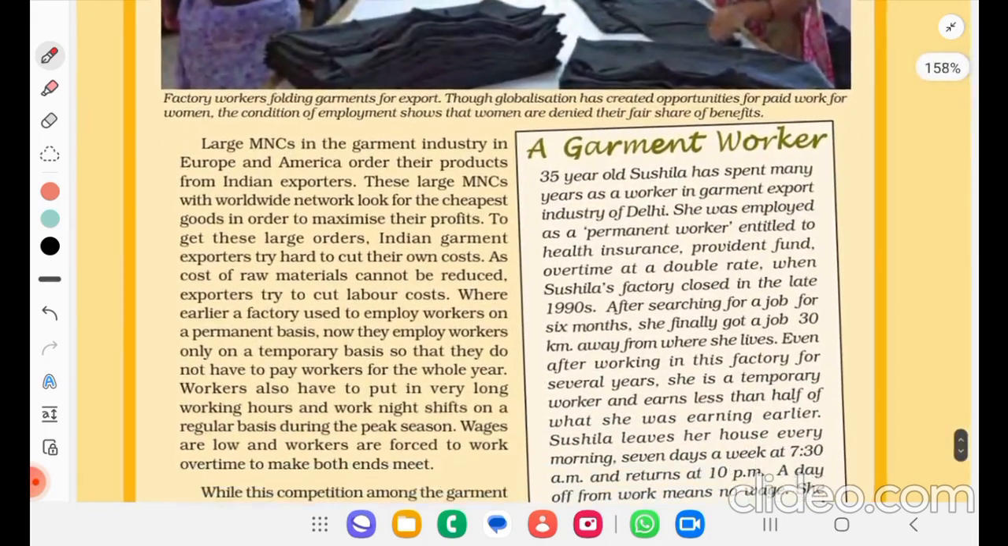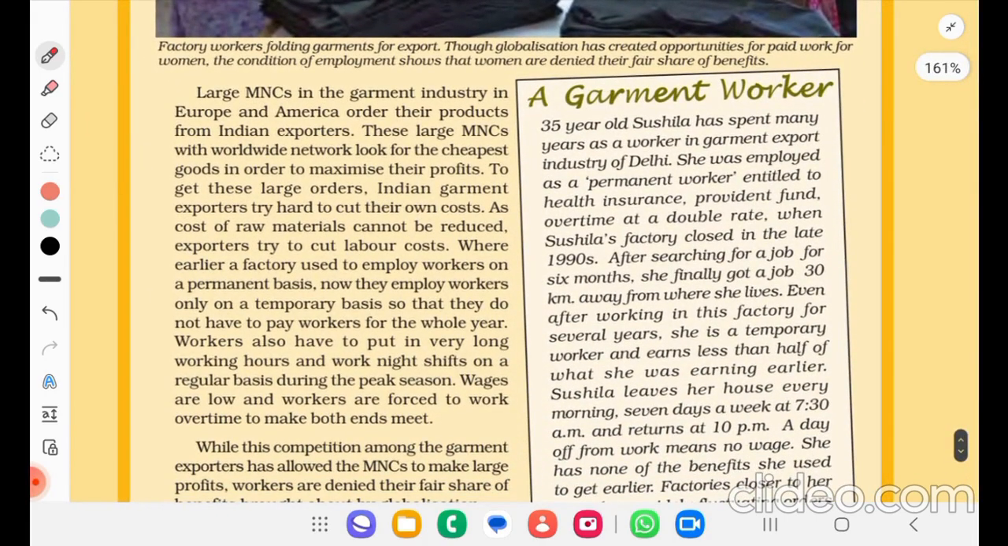Large MNCs in the garment industry in Europe and America order their products from Indian exporters. These large MNCs with worldwide networks look for the cheapest goods in order to maximize their profit. To get these large orders, Indian garment exporters try hard to cut their own cost. As the cost of raw materials cannot be reduced, exporters try to cut labor cost.